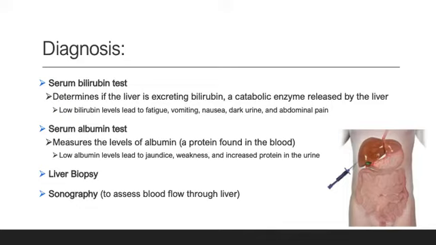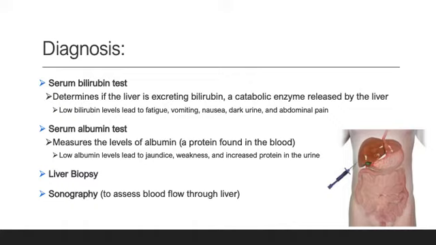For diagnosis, there are 2 serum tests that can be done. The first serum test is the serum bilirubin test. This determines if the liver is excreting bilirubin, which is an enzyme released by the liver. If those levels are low, it will lead to symptoms of fatigue, vomiting, nausea, dark urine, and that upper right quadrant abdominal pain. The second serum test that can be done measures albumin in the blood. This is a protein found in the blood. Low levels of albumin lead to jaundice, weakness, and increased protein in the urine.